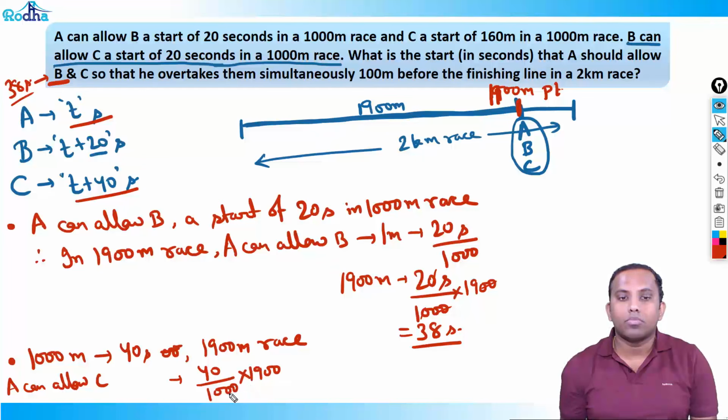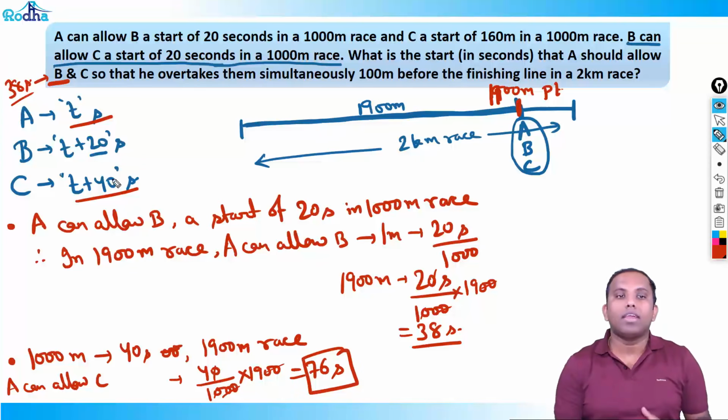So what is the answer for this part? I can cancel it to 4 into 19, which is 76 seconds, right? That means in a 1900 meter race, A can allow C a start of 76 seconds. That's the answer, right?